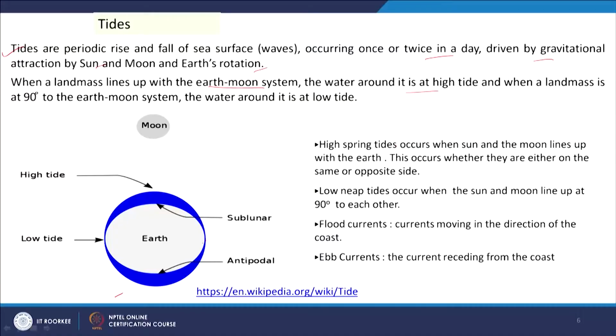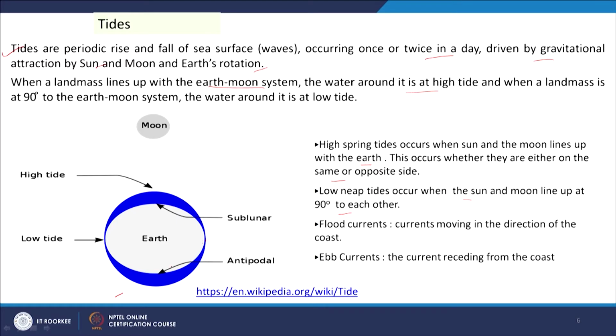So, then high spring tides occur when sun and the moon line up with the earth. This occurs whether they are either on the same or opposite side. So, that is your high tide, and low or neap tides occur when the sun and moon line up at 90 degrees to each other.